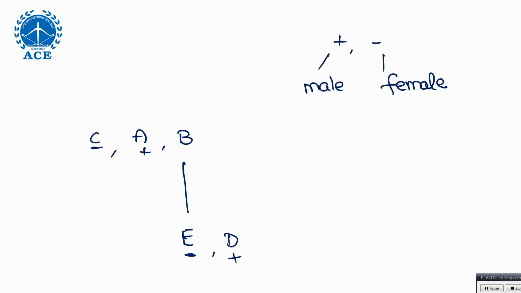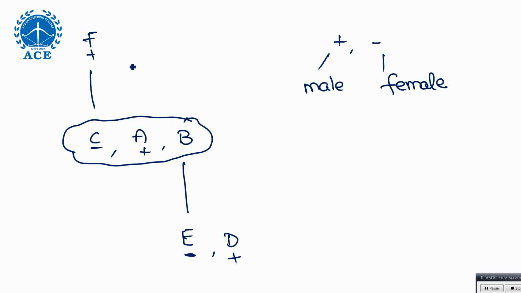F is father of C. Okay, here they didn't ask, let it be, but F is grandfather for E and D, because these three people are siblings. Sorry, F is father for C, A, B, all these three people. F is father for C, F is father for A, F is father for B. And F is grandfather of E and D.